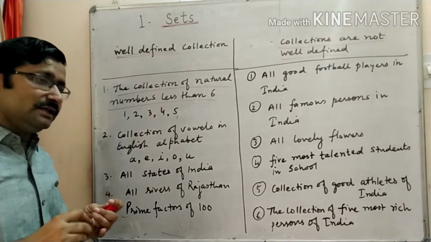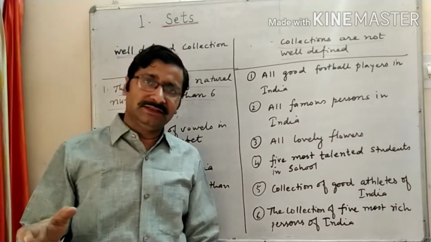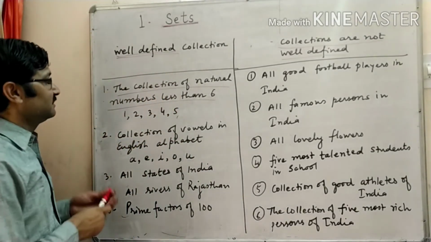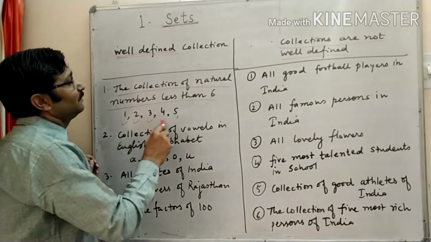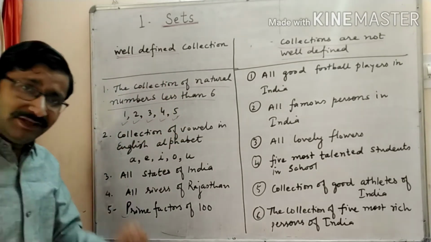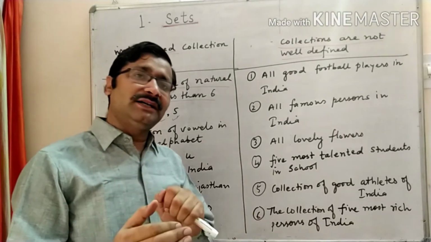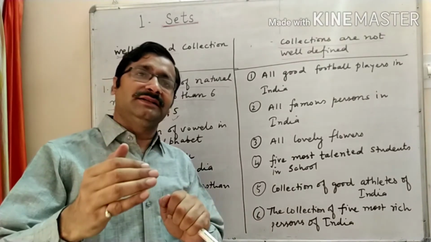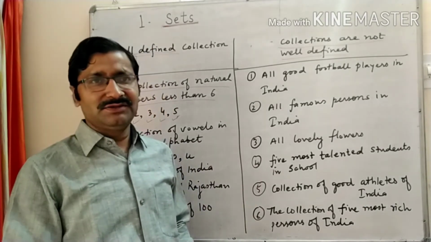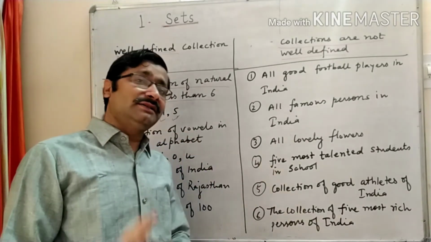If I ask all the students to write the natural numbers less than 6, all can write the same answer: 1, 2, 3, 4, 5. Why are the students writing the same answer? Because the collection is well defined, so everyone gives the same answer.